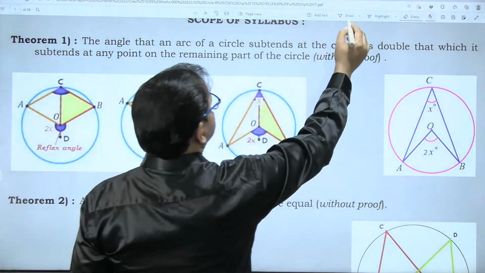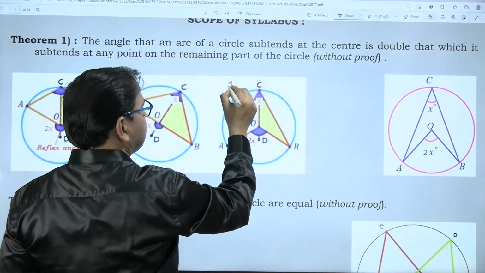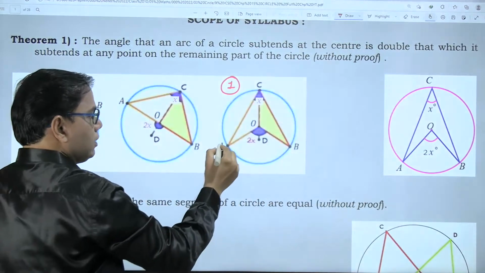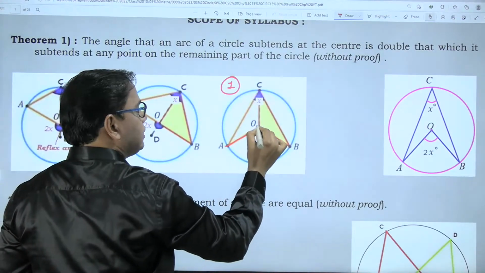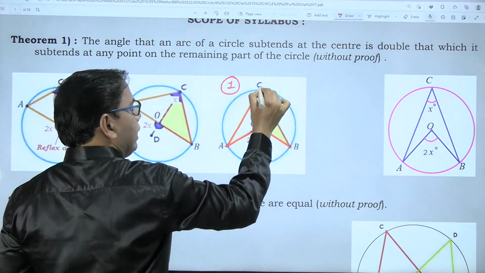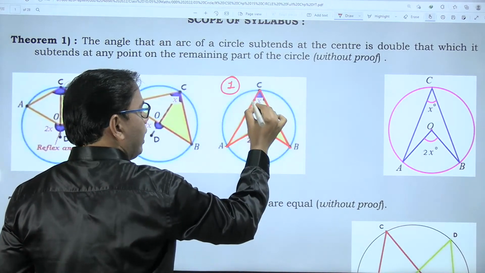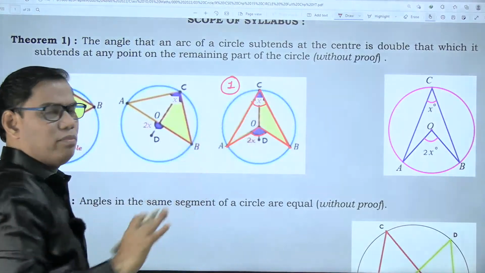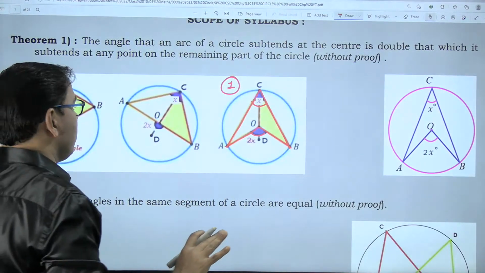If you see this diagram number one, more or less they are one and the same. This angle AOB is a central angle, and angle ACB is the inscribed angle. Both angles are on the same side, no problem as such.